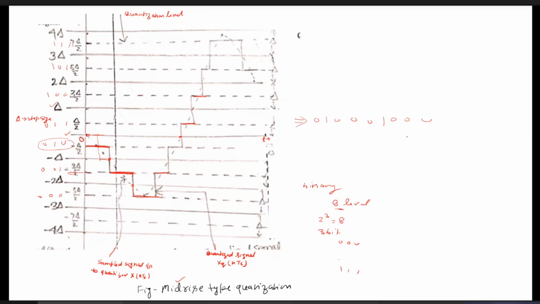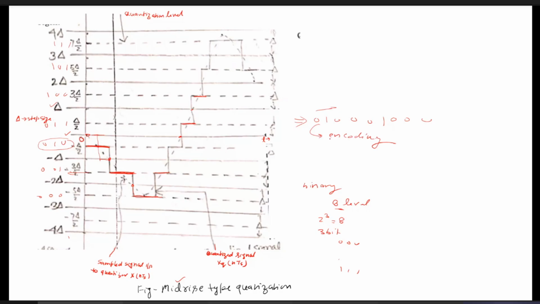This process is called encoding. So earlier we took the samples, then we did the quantization, then we encoded it. So overall, we are able to convert the analog signal to the equivalent digital signal.